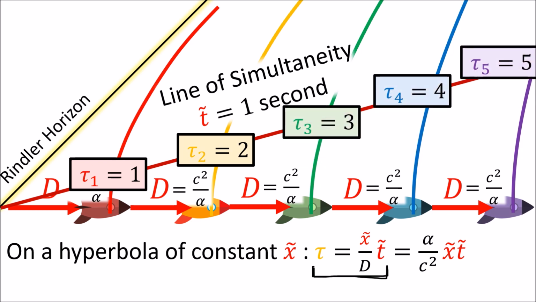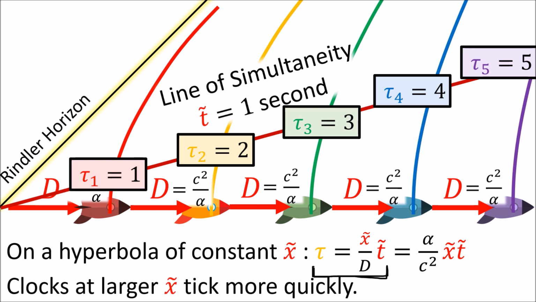Even though all of these events happen at a simultaneous time for all the ships, we find the ships at larger x tilde values have measured longer proper times on their clocks. It's important to remember that the t tilde coordinate is equal to the proper time only for the first spaceship at x tilde equals d, and nowhere else. All the other spaceships will measure different proper times according to this equation.